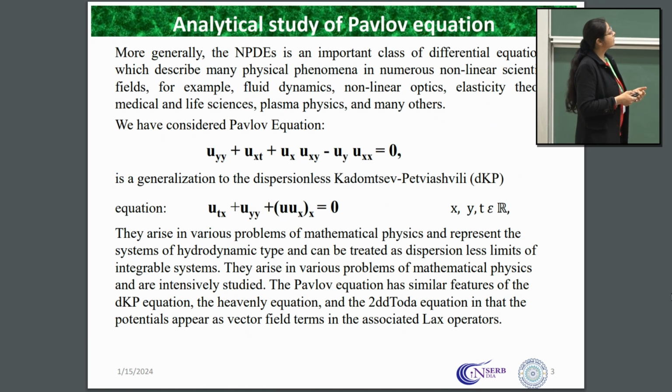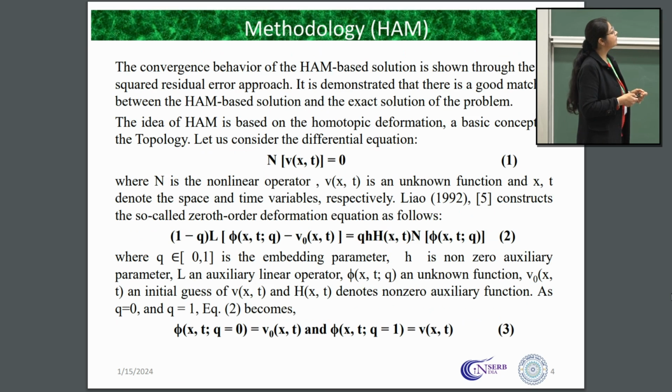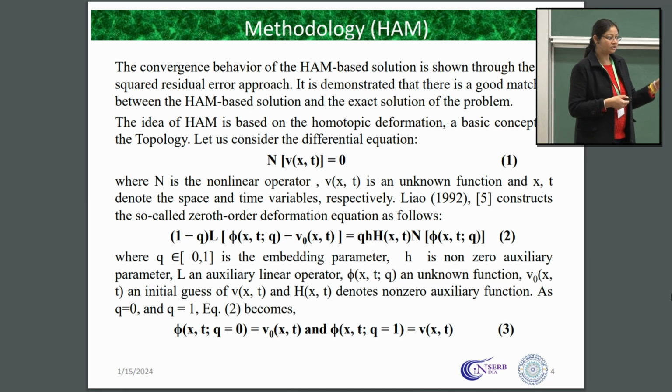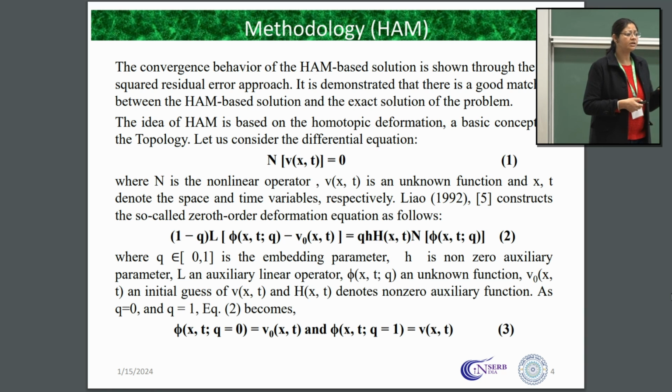In the last equation I represented it by the notation u, but here I have just taken the general v. So this v, which is our differential equation, any nonlinear differential equation, then we introduce one nonlinear operator, which is N, and equate the entire equation to 0.